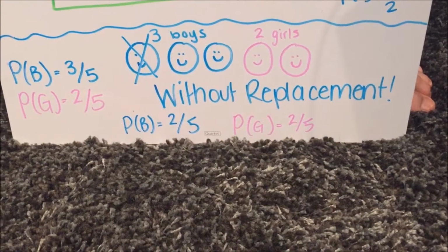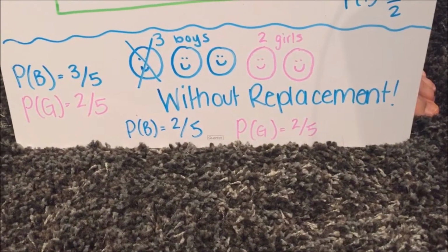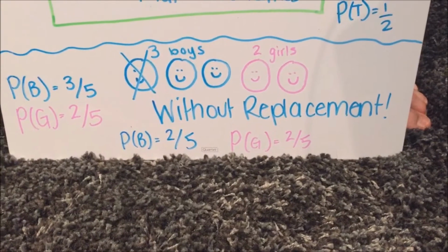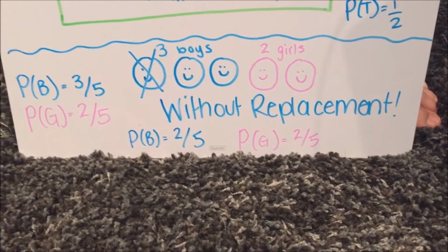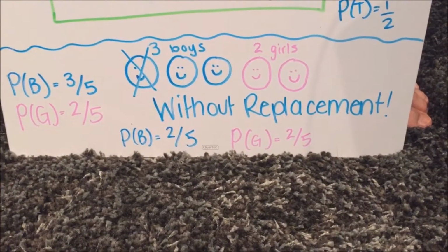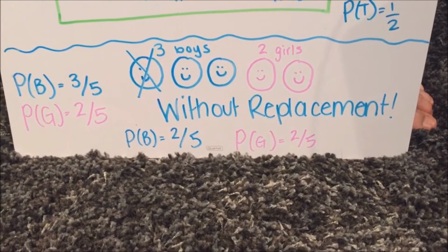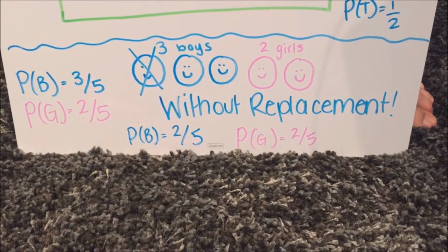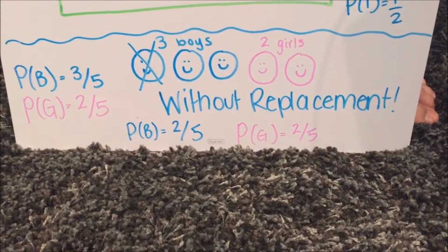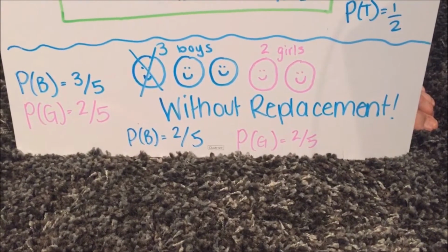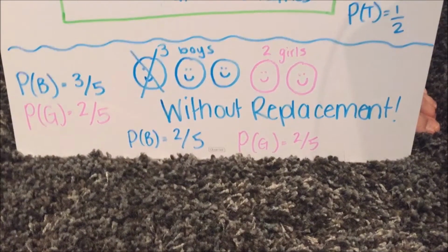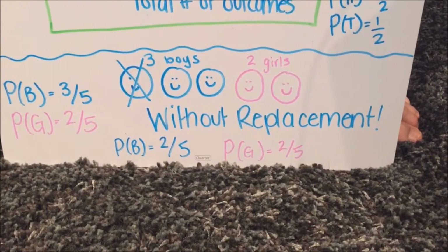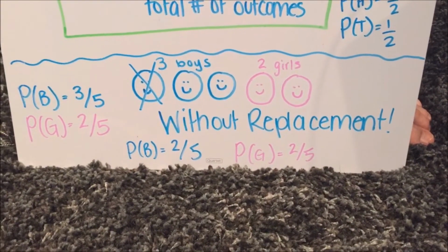We are now going to look at the idea of without replacement, which is not an independent event. If I was to choose one of the boys from the group of 5 students and not put him back in the group before my second choice, this would become a non-independent event because the probability of the boys would change to 2 over 5 rather than 3 over 5. The event of not replacing the boy back into the group affects the probability of the boys, making it a non-independent event.